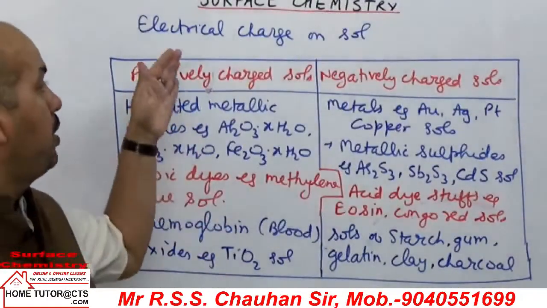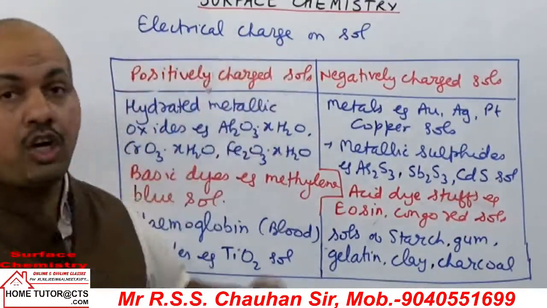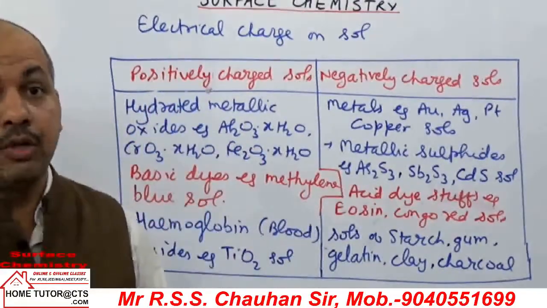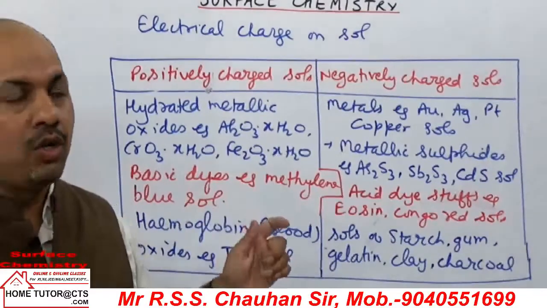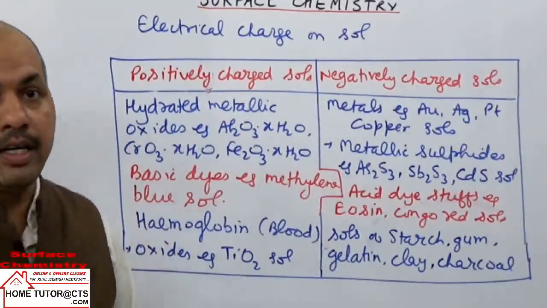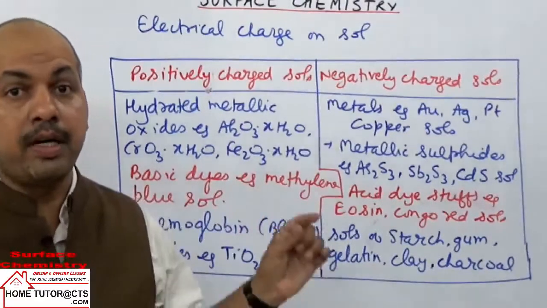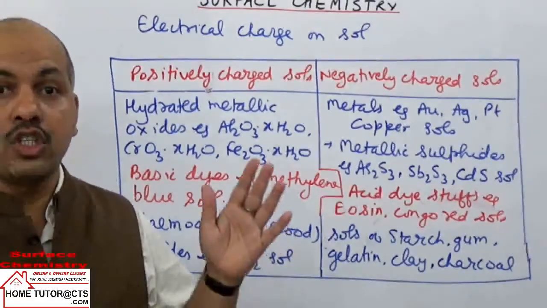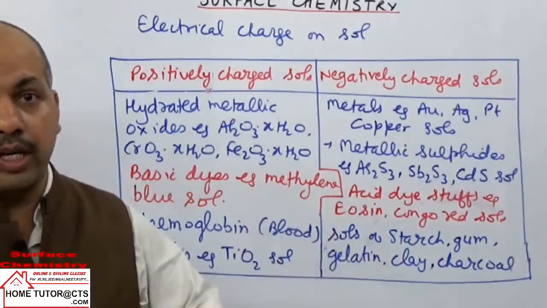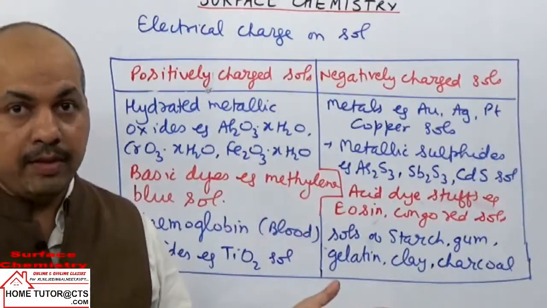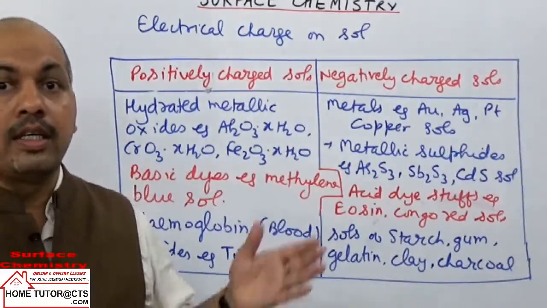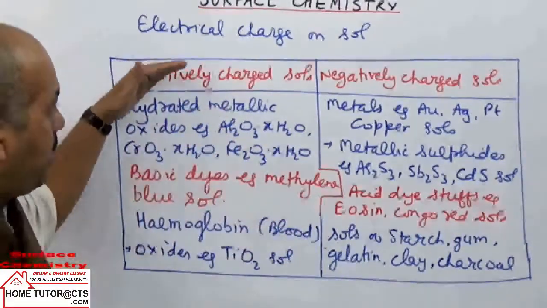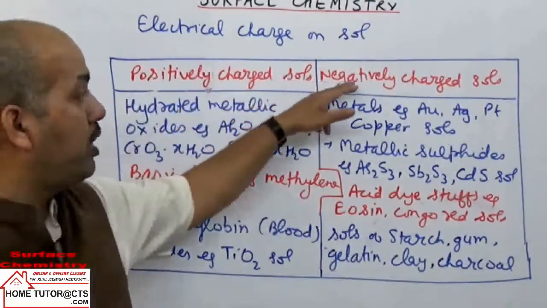Next, let us see the electrical properties of colloidal solutions or colloidal sols. In the electrical properties of sols, first we take the charge on the dispersed phase particles. See, all the dispersed phase particles have the same charge, either positive or negative, and the sol as a whole is electrically neutral. For maintaining electrical neutrality of the sol, the dispersion medium will carry equal and opposite charge.